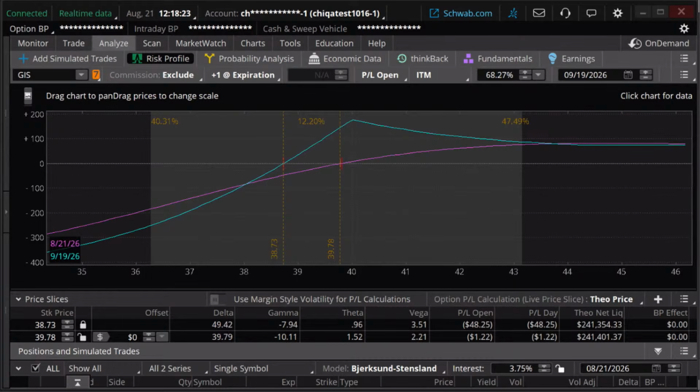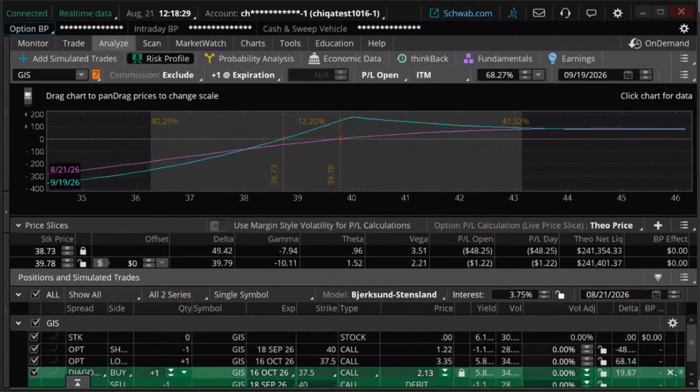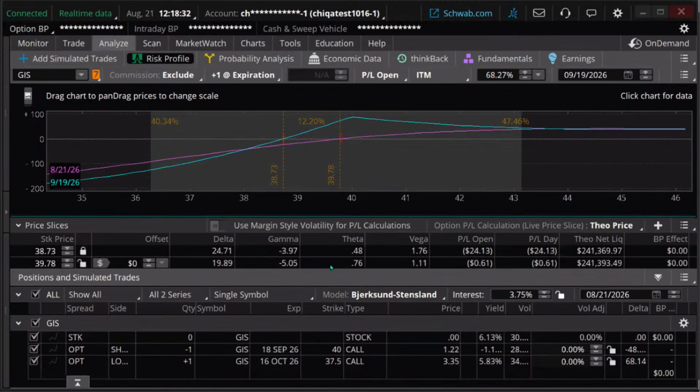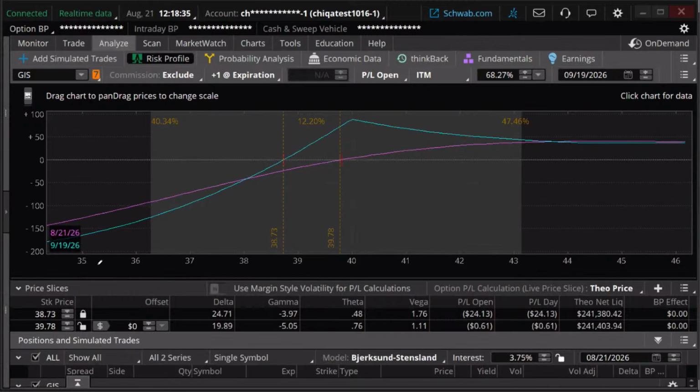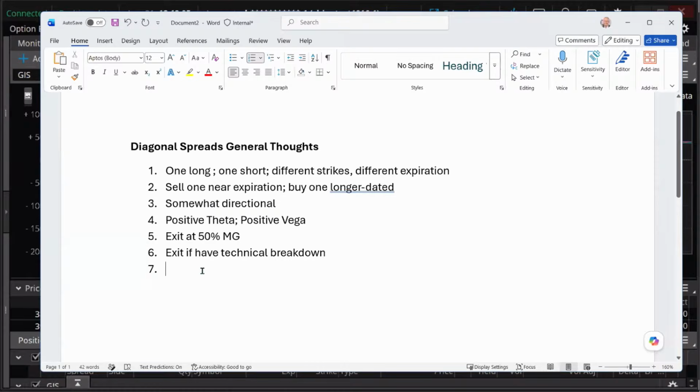Hold on one sec, because I think I have two. We sent the trade. I have two contracts in there right now, okay? So here we go. Our max loss is way down here. It's actually a little over $200, so it's actually down there. Let's say it goes well against us, goes down to 37. Are we at our max loss? Probably not, unless we get closer to expiration, okay? So that's why you don't have to be super quick to get out necessarily, but if you do have a technical breakdown, we're going to look to get out, okay?